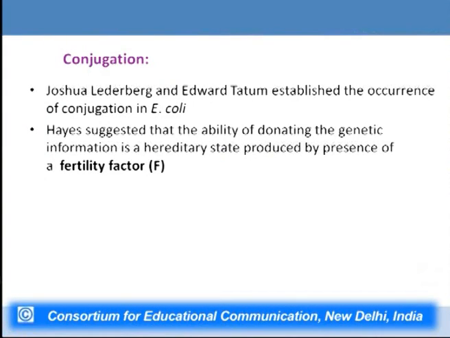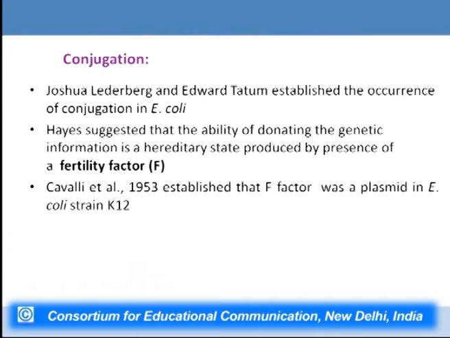Now, Hayes was another scientist who suggested that the ability of donating genetic information is a hereditary state which is produced by the presence of a factor known as the fertility factor. This fertility factor was later found to be a plasmid known as the F plasmid in E. coli strain K12, and this discovery was made by Cavalli et al. in the year 1953.